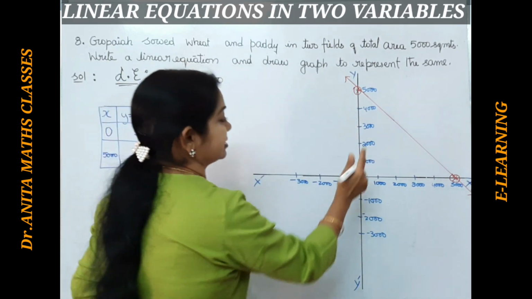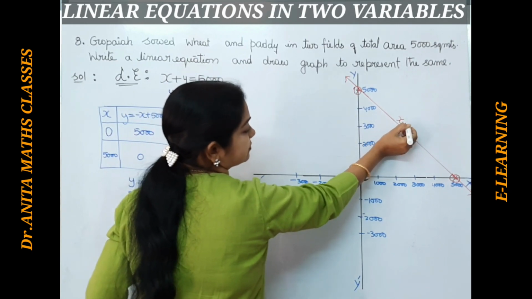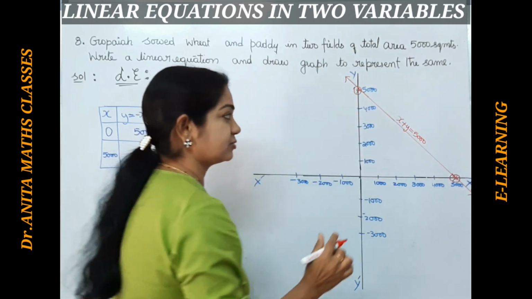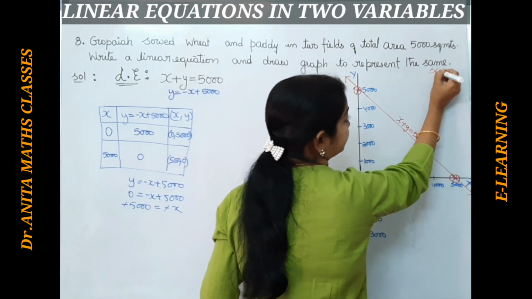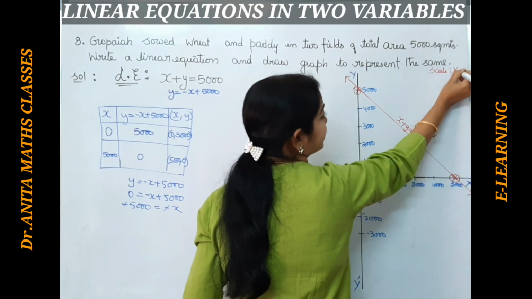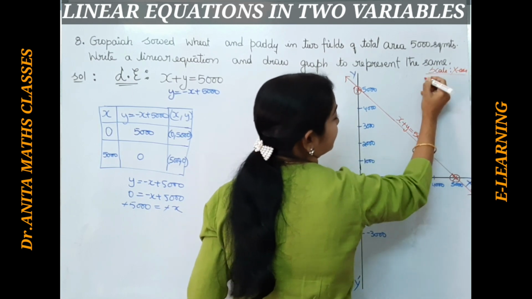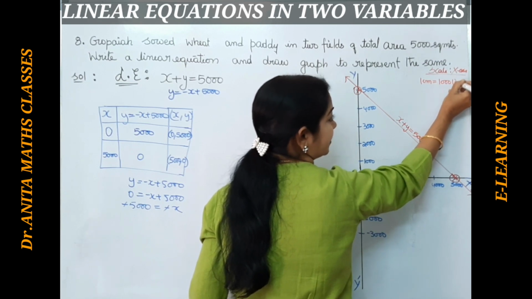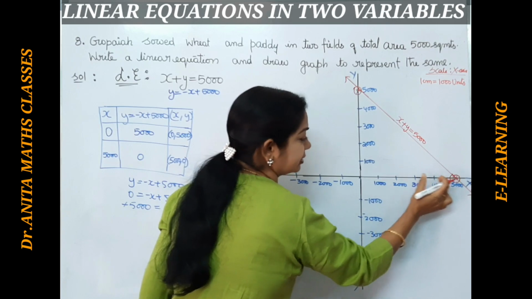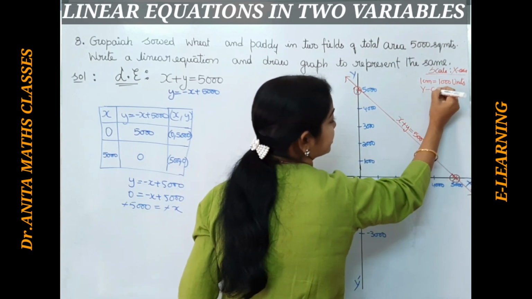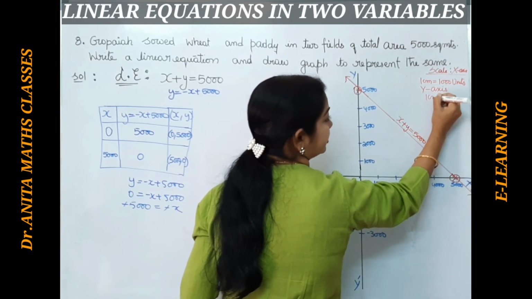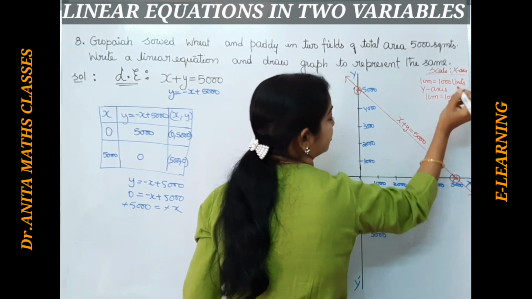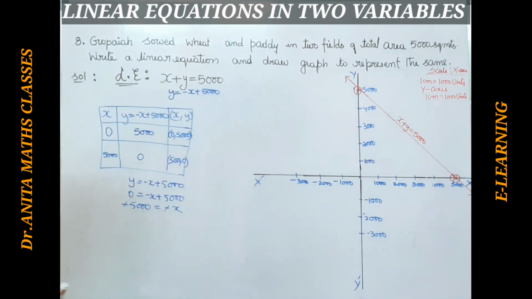So we will write this. What is the name of this graph? x plus y is equal to 5000. We didn't write the scale, so let us write the scale also. What we took on the x-axis, 1 centimeter, I have taken as 1000 units. On the y-axis, similar thing: 1 centimeter, 1000 units. Okay, please note it down.